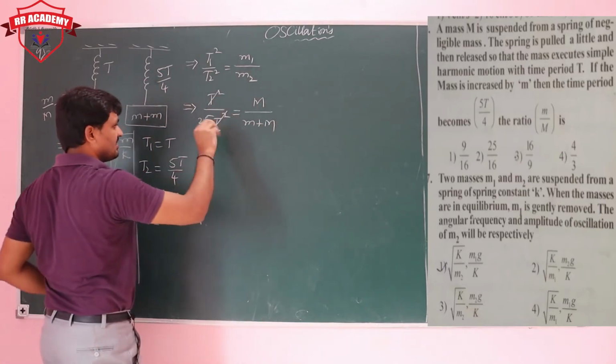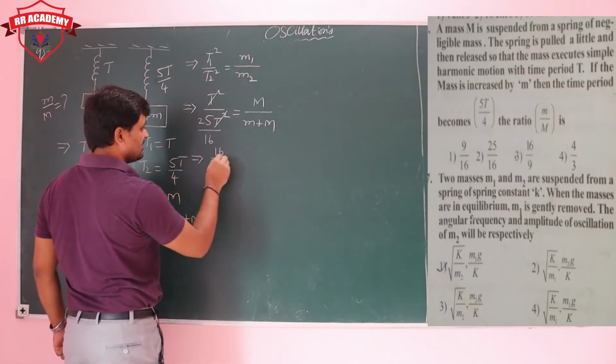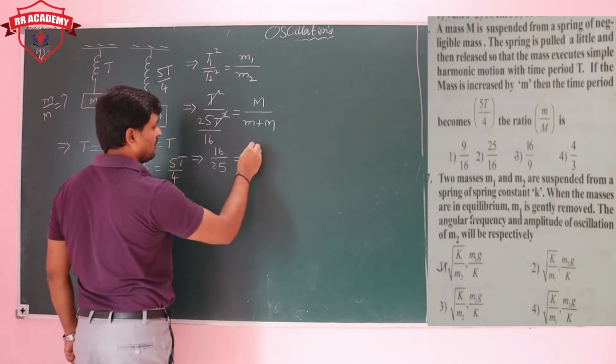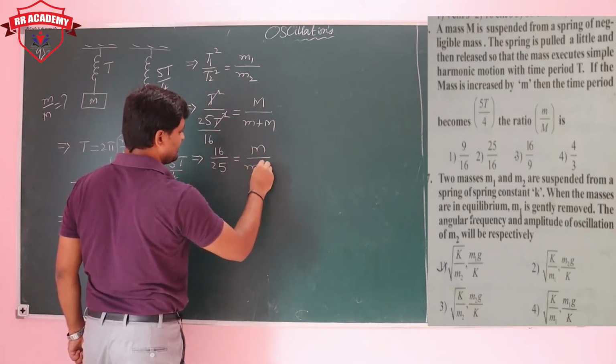T square gets cancelled. This value is going to be 16 by 25 is equal to M by M plus m.